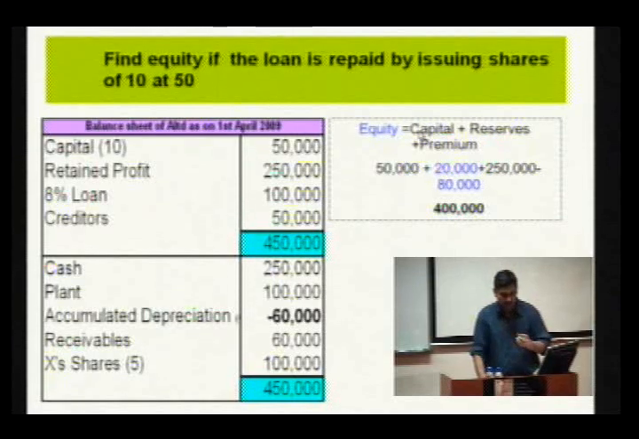So, the new equity will be the capital plus the new capital plus the reserves plus the premium. The new capital that you are issuing is 20,000, because you are issuing shares at the rate of 10 and issued at a premium of 40. Therefore, the number of shares issued is 2,000. So, the capital goes up by 20,000 and the premium is 80,000. As a result, your equity goes up by 100,000. In a simple understanding, the loan is converted to capital plus premium. So, the equity goes up.